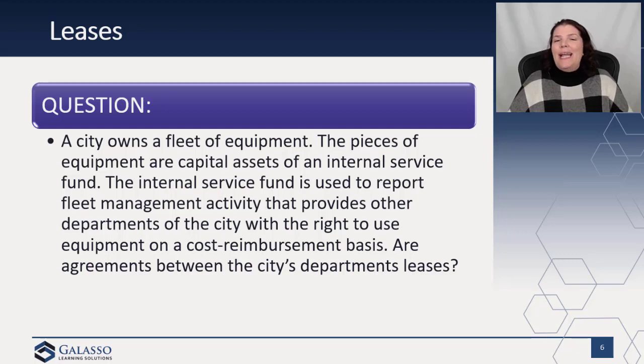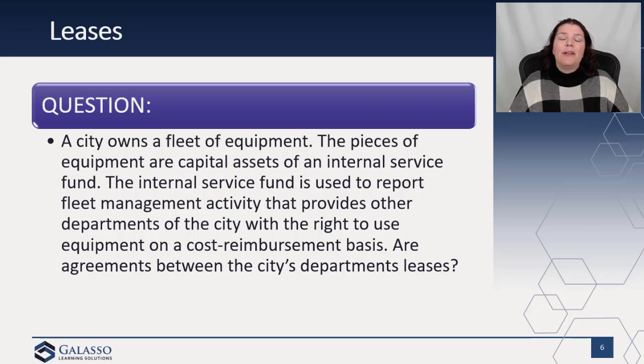For leases, again, have to throw in a lease question here and there. A city owns a fleet of equipment. The pieces of equipment are capital assets of an internal service fund. So this is something where different departments can go out and rent or use the cars for government business. The Internal Service Fund is used to report fleet management activities, which provides other departments of the city with the right to use the equipment on a cost reimbursement basis. The question was, is this now a lease?